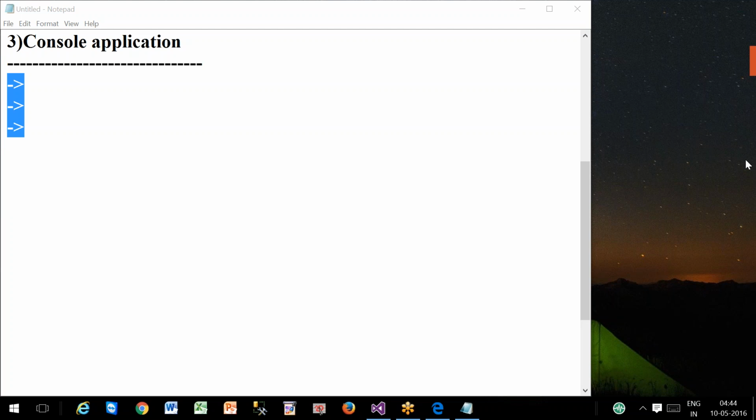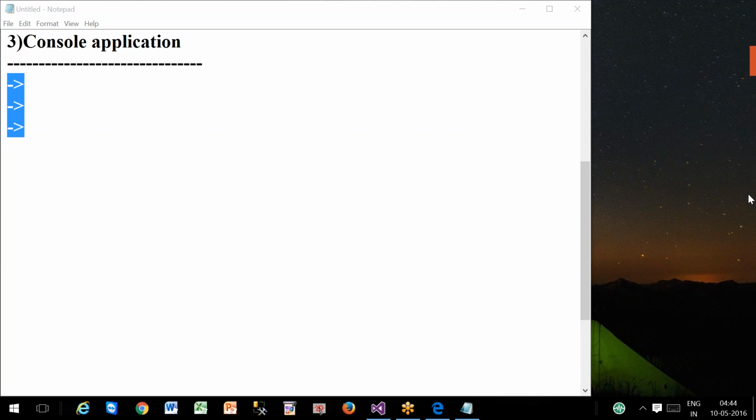Next, no graphical user interface is available in the console application. Next, and this improves the performance of an application.